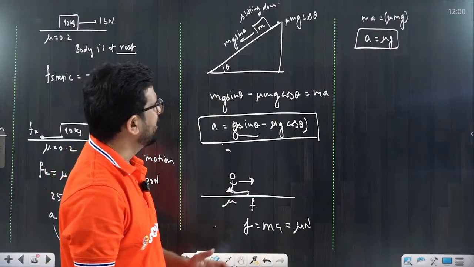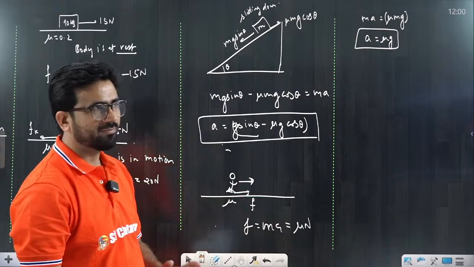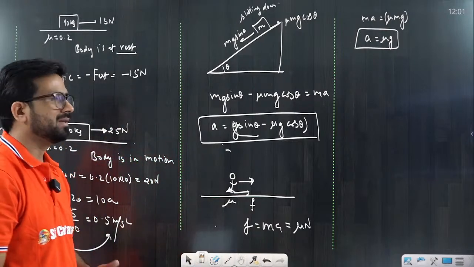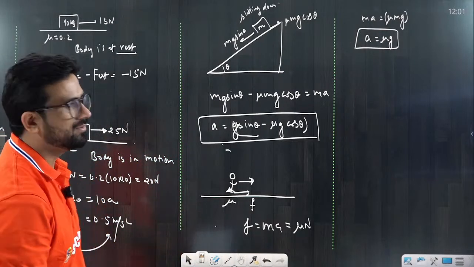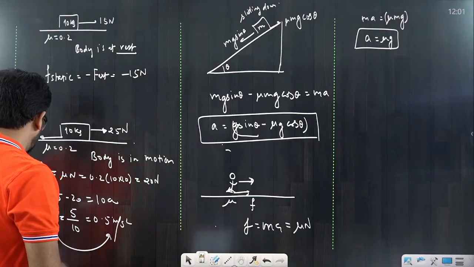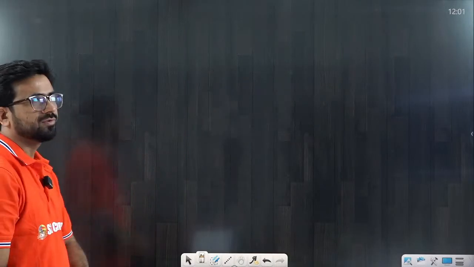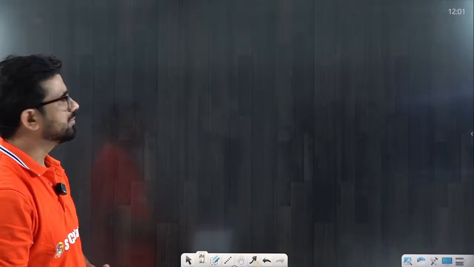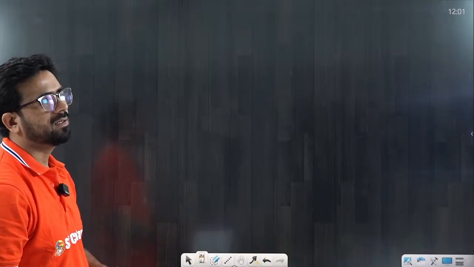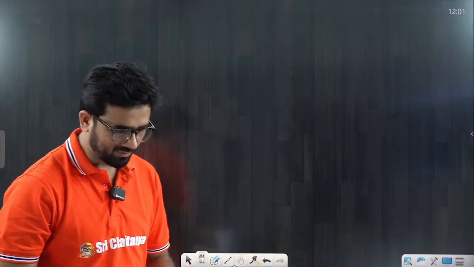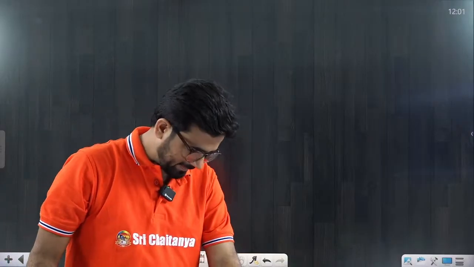Now we are discussing this friction force. So when a friction type of question comes to you, I think everyone can understand the meaning of this. Now come to the next point. I am taking the pseudo force now. When we talk about the pseudo force, it acts in a non-inertial frame. So you have to understand what a non-inertial frame is. Not too many questions come on that, but we can understand the basics of pseudo force.